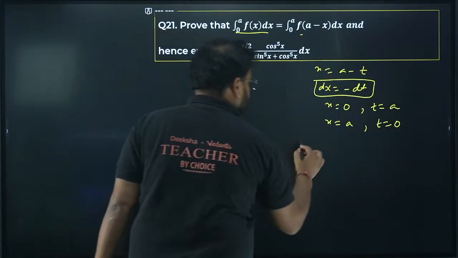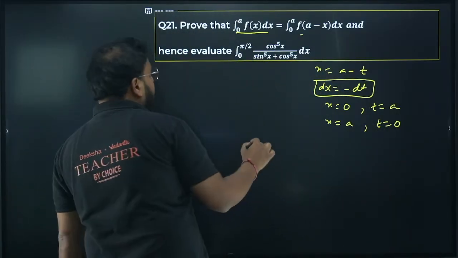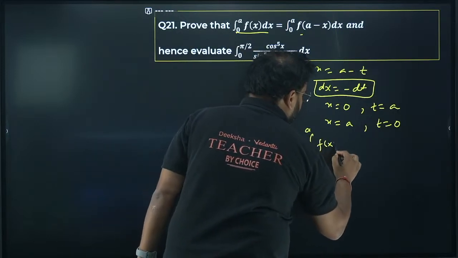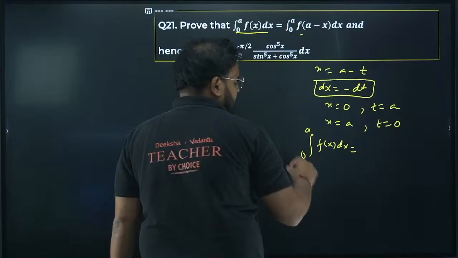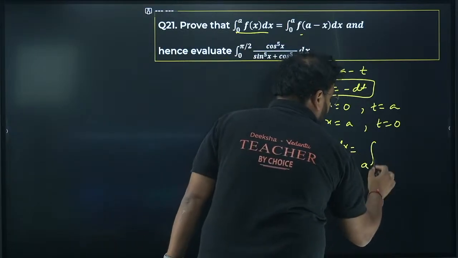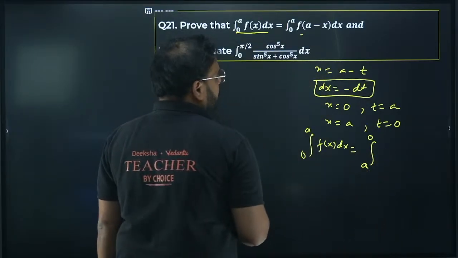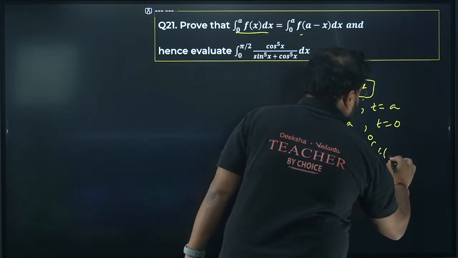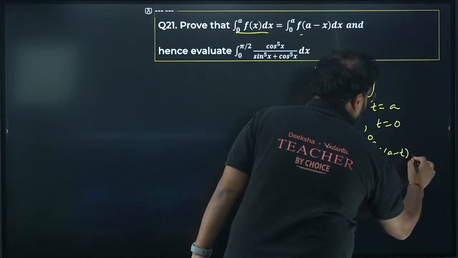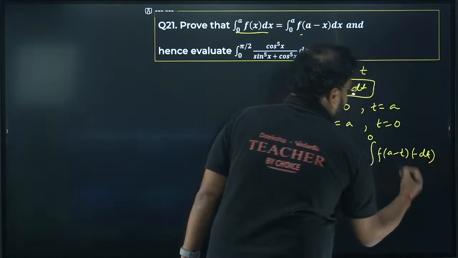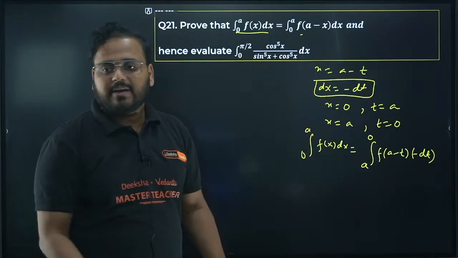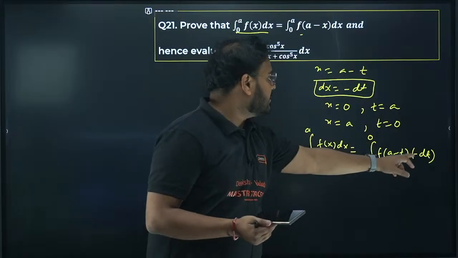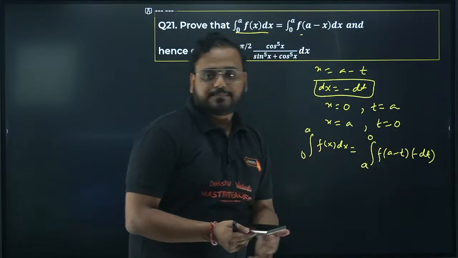So basically, your integration from 0 to a, f of x dx now changes to, check that carefully, it will become a to 0, and you have f of a minus t, and you have minus dt over there. Am I correct? I've taken x as a minus t, and dx becomes equal to minus dt.